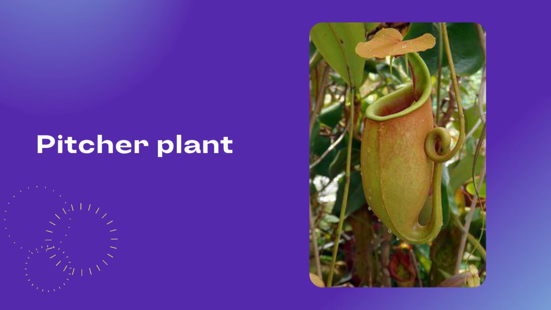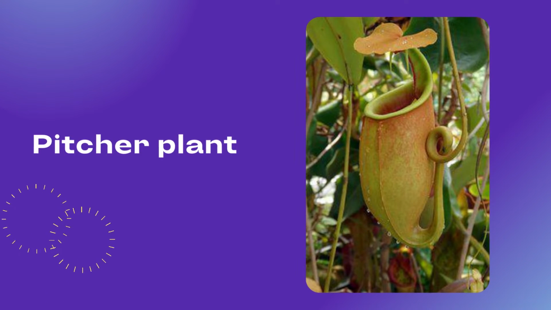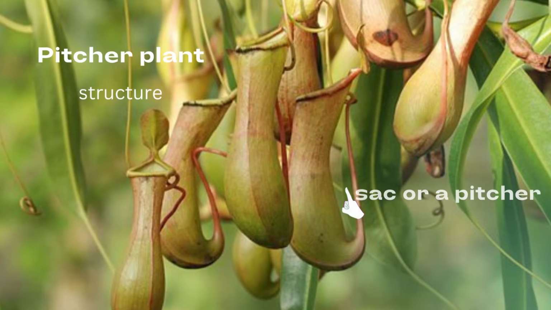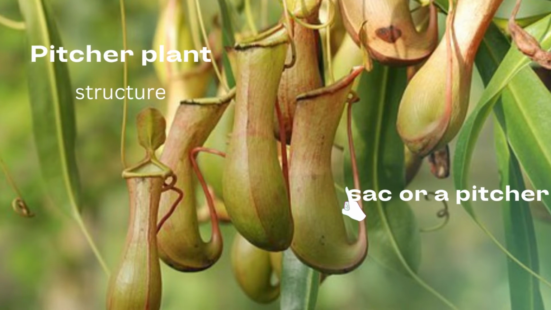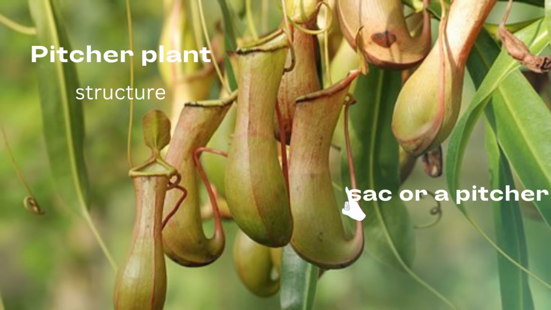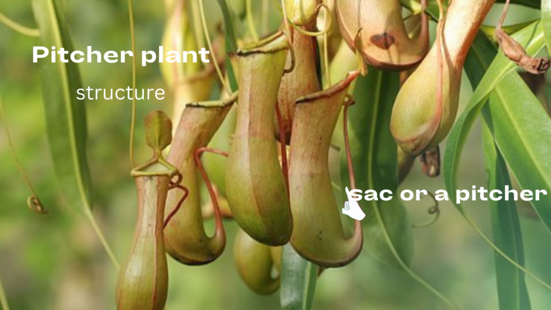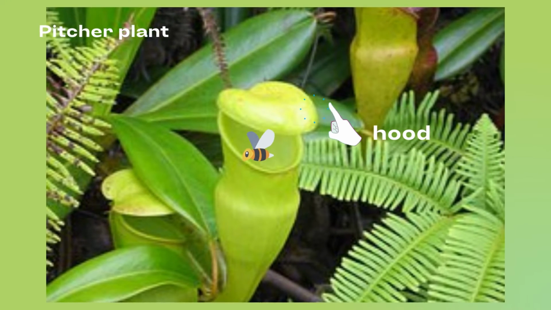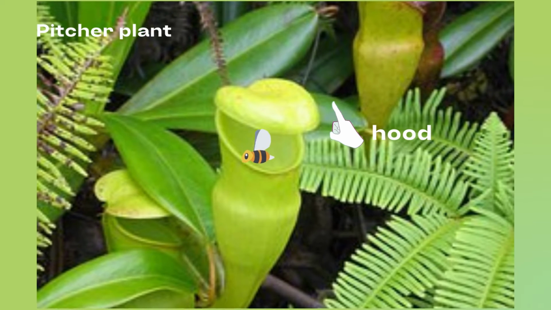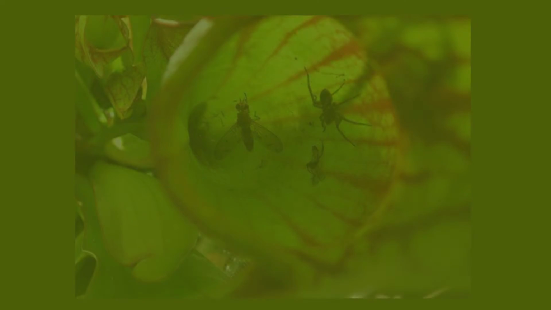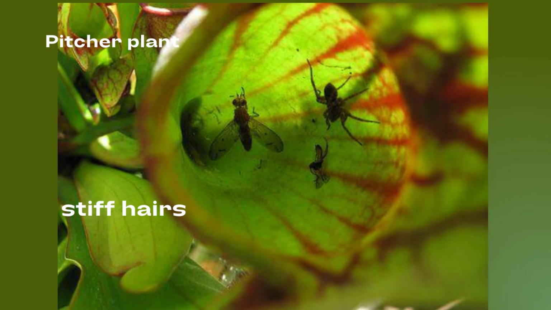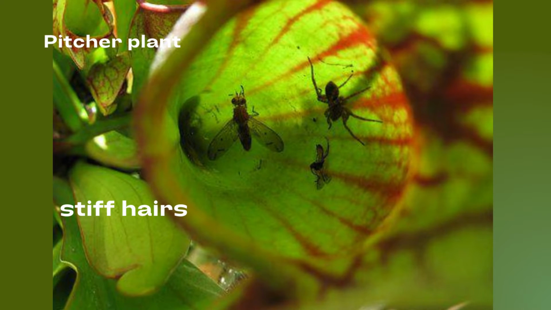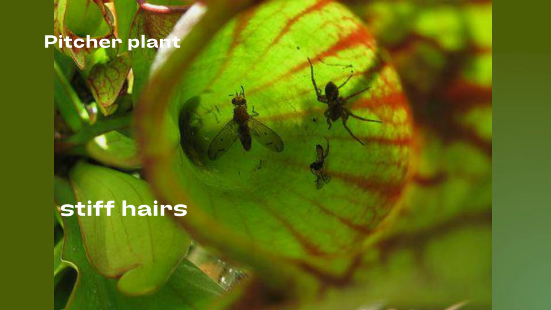The first example of insectivorous plant is pitcher plant. Pitcher plant has a pitfall trap. Structure of pitcher plant: it has a modified leaf in the form of a sac or a pitcher, as you can see here. The other part forms a hood that partially covers the open mouth of the pitcher. It has stiff hairs. Small insects that fall into the pitcher are prevented from climbing out by numerous stiff hairs.